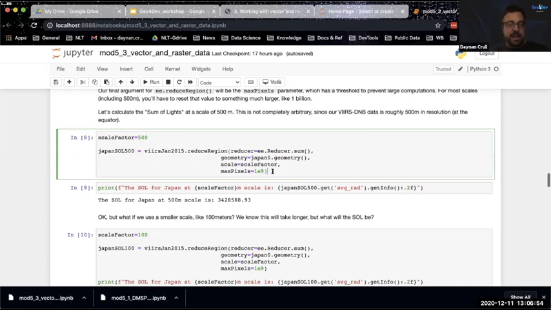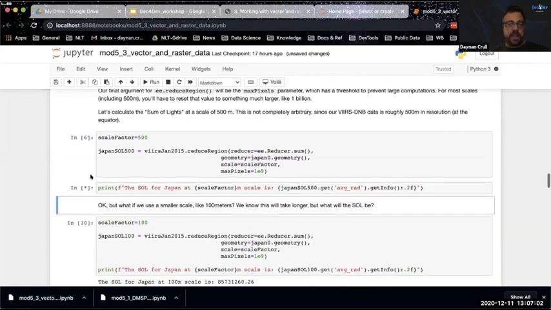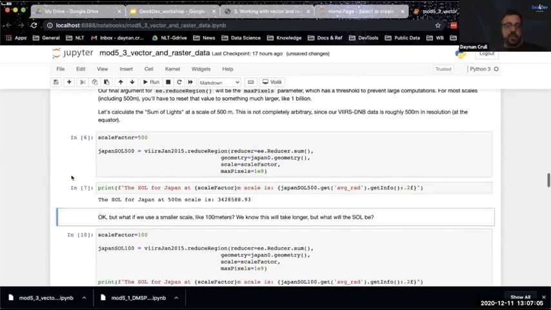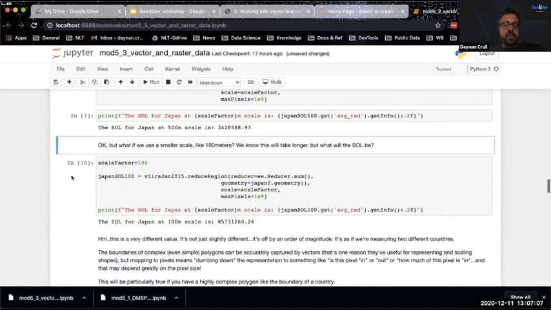I want to get through that. But basically what I'm doing is saying, all right, for all the pixels in Japan, get the sum of everything. And I'm going to do that at a scale factor of 500. When I do that, and this is being calculated on a server, that's why it's fairly quick, the sum of lights, in the VIIRS unit of watts per squared centimeter per radian, is 3,428,000, et cetera. So that's the sum of lights for January 2015. It's just sort of a raw number.